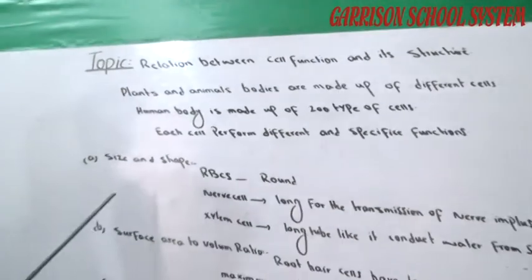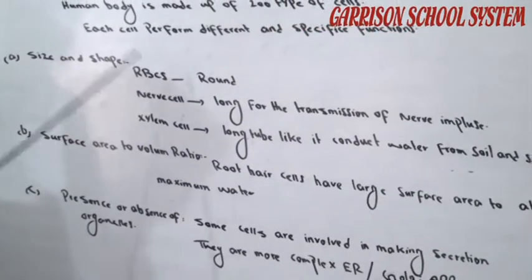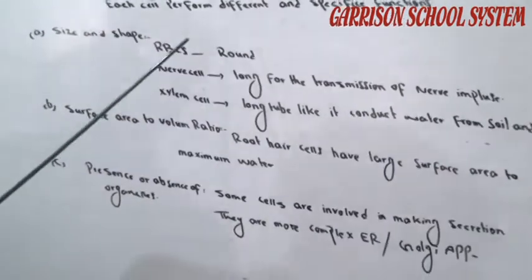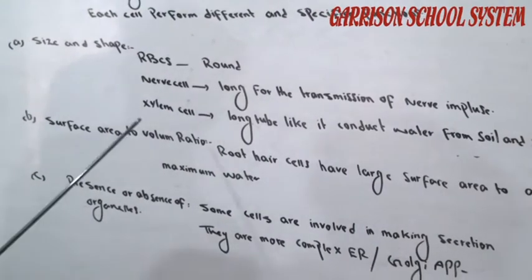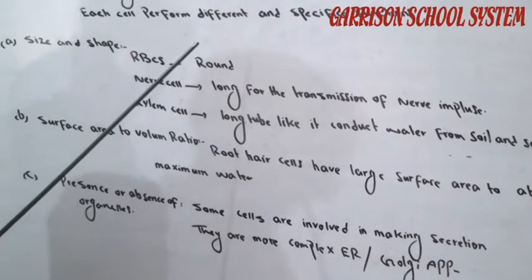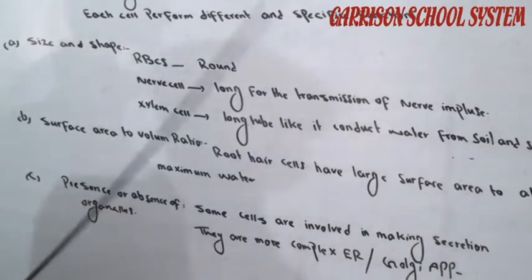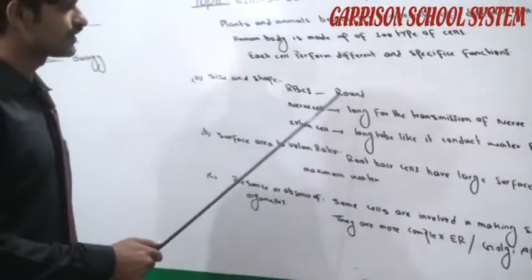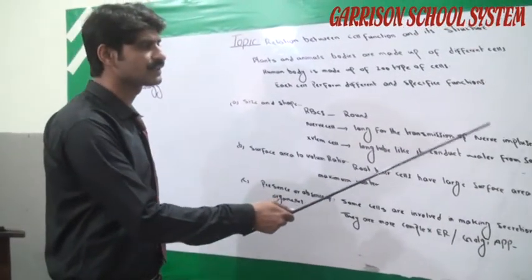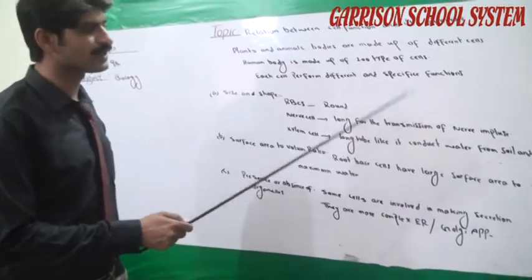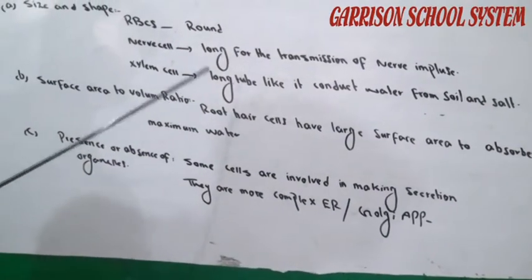Size and shape. Red blood cells, which are present in the blood, are round in shape. Nerve cells are not round, but long for the transmission of nerve impulses to the different parts of the body. Xylem cells are long and tube-like.